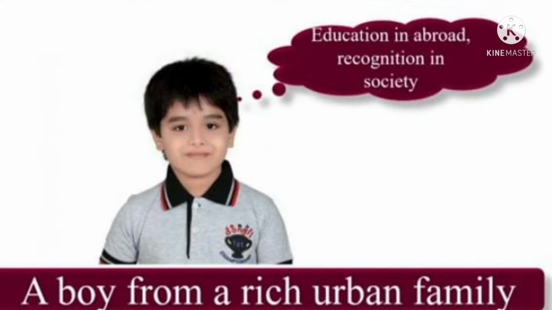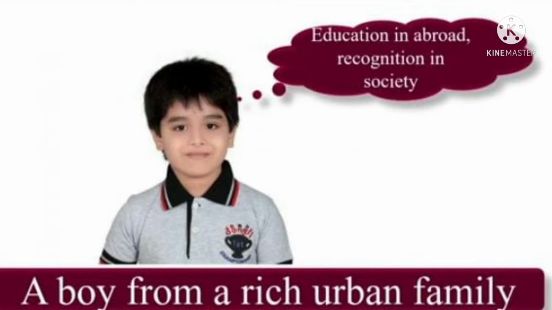See students, here is another boy who comes from a rich urban family. He wants to get a good job and a stylish life, and also higher education and to settle abroad in his own house. These are all the development a rich urban family boy wants.